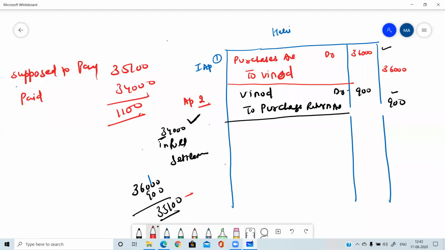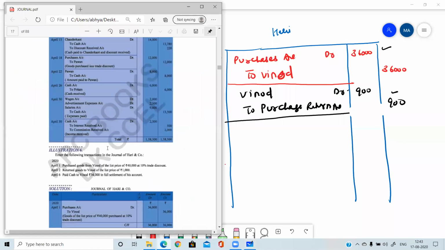So in such a type of question, you can see that the word discount is nowhere used. So you have to understand the concept. If you have to make more payment to someone and you are settling his claim with less payment, then the difference will always be discount. So here you can use one trick: in the questions in which the word full settlement is used, there will always be a concept of discount, either discount allowed or discount received. If you are making the payment, then there will be discount received. If you are receiving the payment, you are a seller, then it will be the concept of discount allowed.